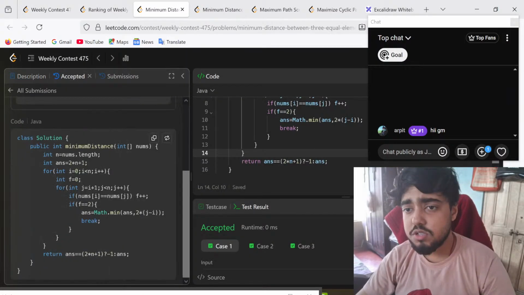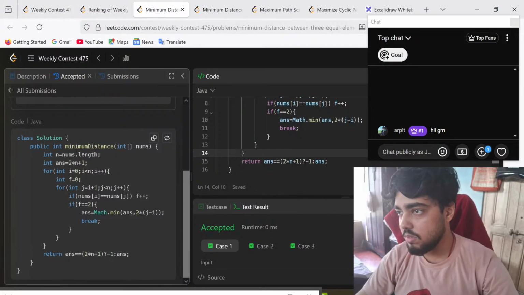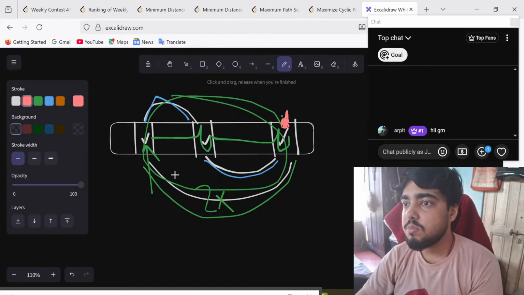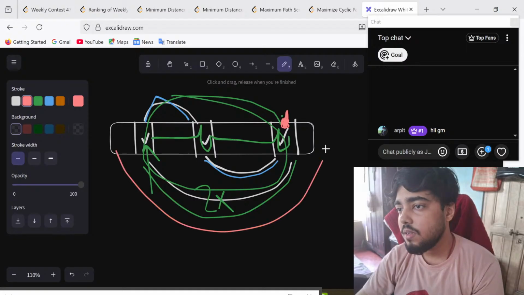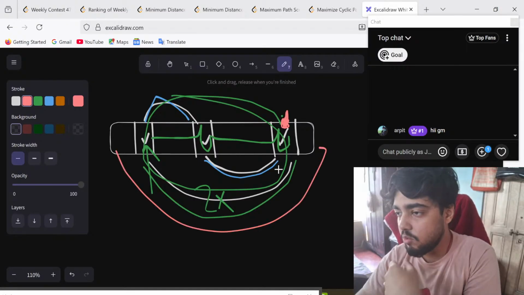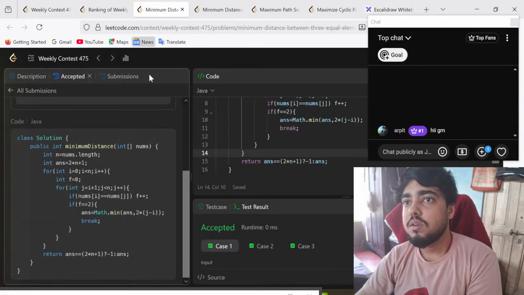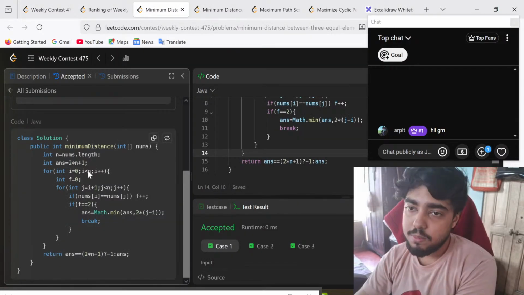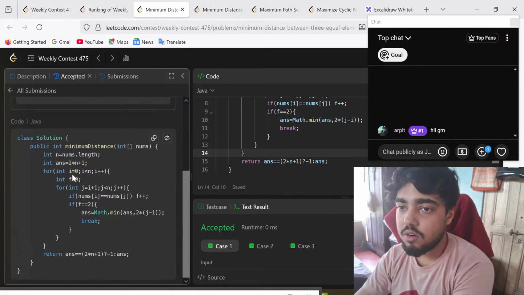The solution is, answer is equal to 2 into n plus 1. That is the maximum that is possible. The maximum that is possible is nothing but the extremes, right? So that is 2 into n, and 2 into n plus 1, just to be safe, denotes minus 1, that it is not possible. So that is why we are using 2 into n plus 1, and then we traverse throughout the whole i.